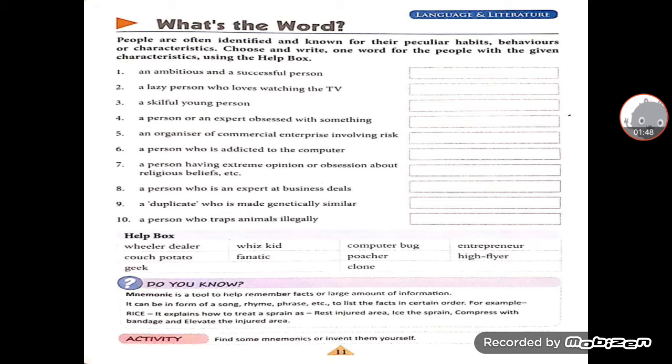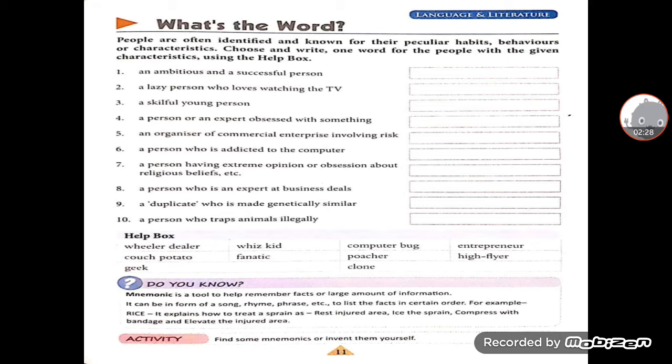Second, a lazy person who loves watching the TV, that is known as couch potato. Third, a skillful young person, that person is termed as whiz kid. A person or an expert obsessed with something, that is geek. An organizer of commercial enterprise involving risk, that is entrepreneur. A person who is addicted to the computer, so he is termed as computer bug.